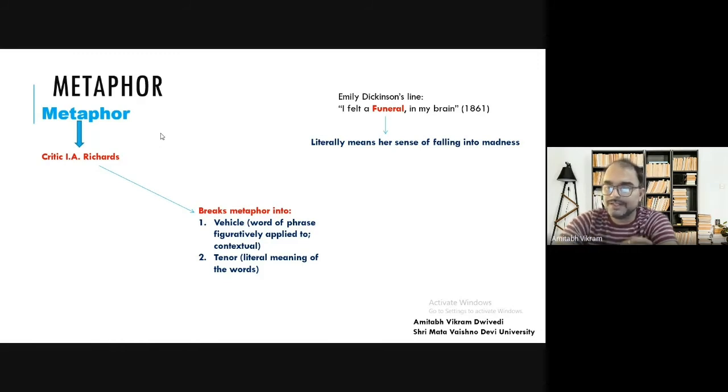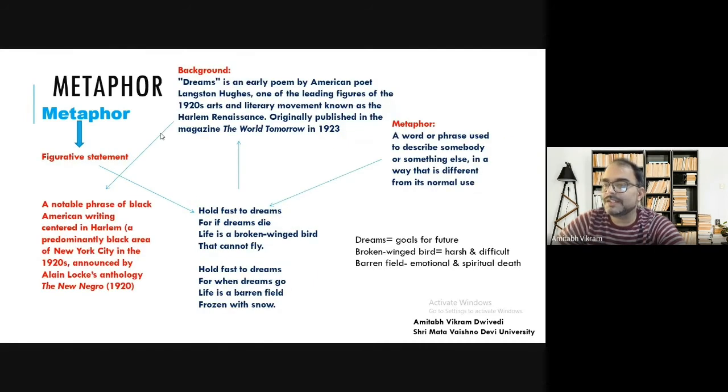And here the metaphor is divided, first, into vehicle. That means a word or phrase figuratively applied. For example, when we say life is a broken winged bird, broken winged bird is a word or phrase figuratively applied to this thing, that life will become difficult and harsh.